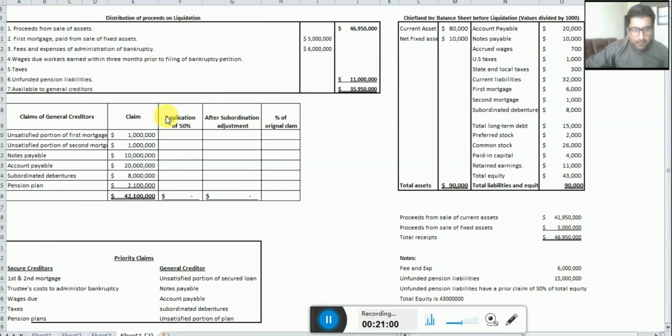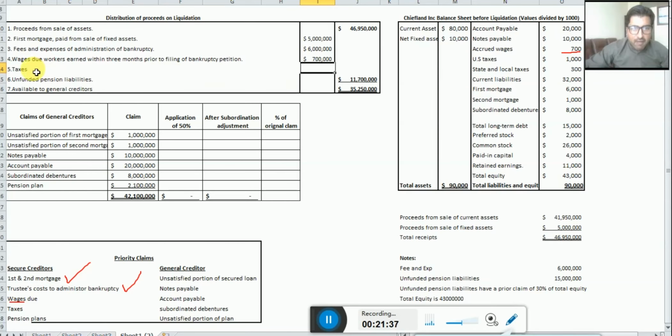So now dear students, look here, how much wages we have. In the third step, as you can see here, we have paid the first mortgage and the trustees, and now we should pay the wages. How much are the wages? Check here. We have $700,000. So we are paying the wages now, and how much is the amount of wages? Equal sign, and just click on 700,000. So just write $700,000.